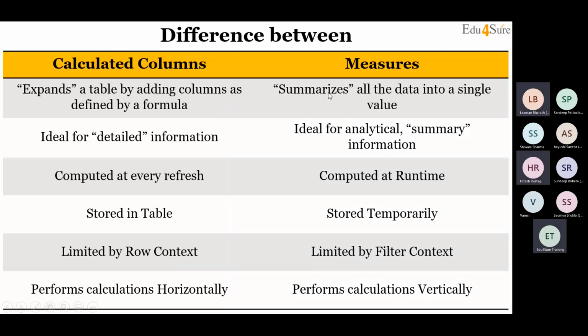What is a measure? A measure summarizes all the data into a single value. So basically, it's a formula. When should you use a calculated column, and when should you use measures? A calculated column is ideal for detailed information. Why detailed? Because it is giving you a value for each and every row. And measure is ideal for analytical and summary information. It is not giving you single or detailed information, but giving you the totals. Like when we plotted a matrix with subcategory and profit margin, it gave me the profit margin for each and every subcategory, not for each and every product or any row. It's not detailed, it's a summary, right?